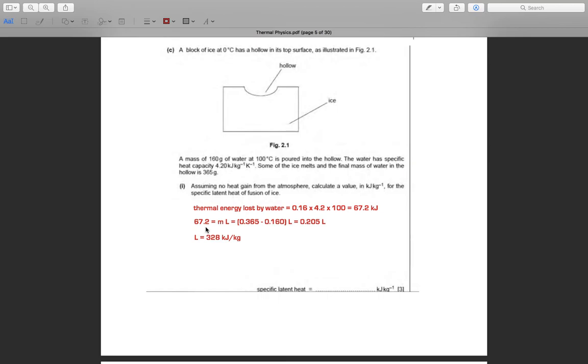And 67.2 kilojoule equals mL. So the mass is 365 minus 160 gram, which equals 0.205 kilogram. So L equals 328 kilojoule per kilogram.